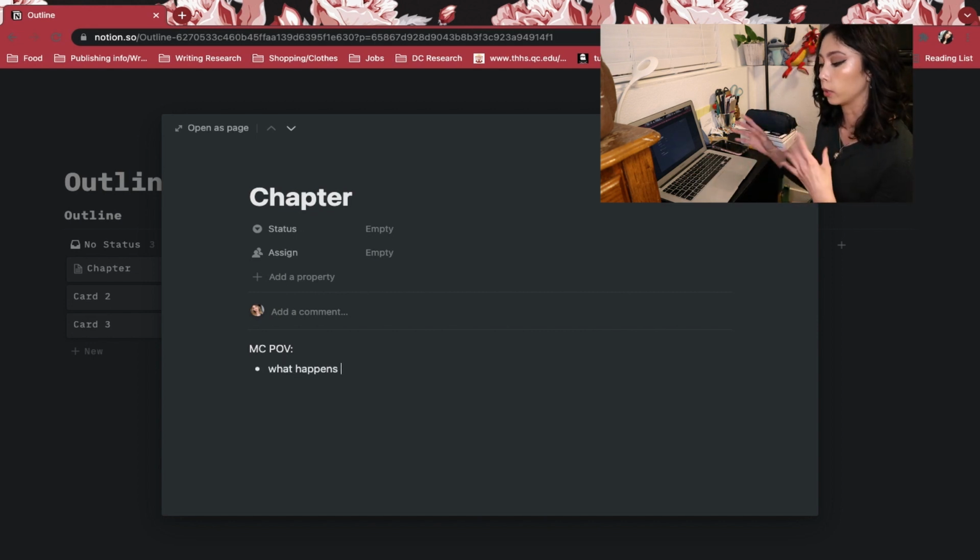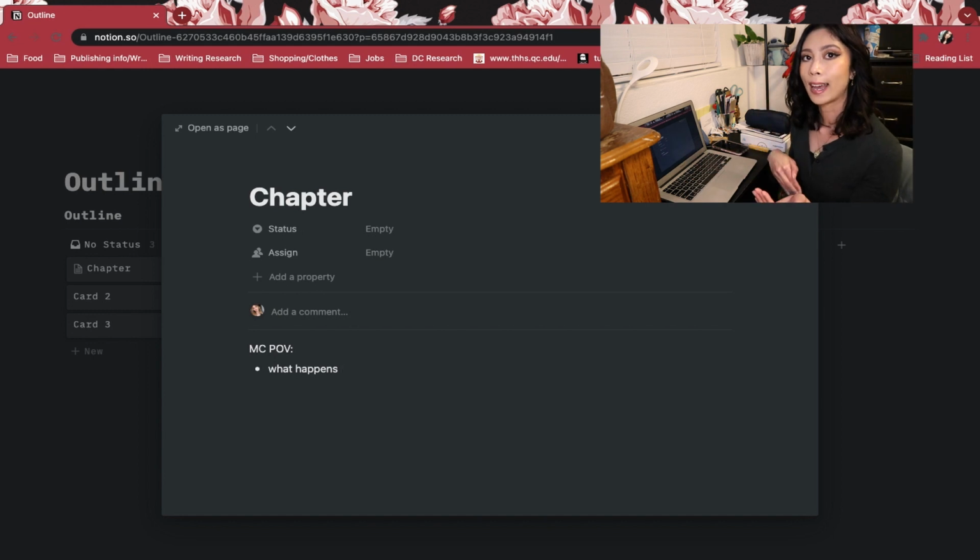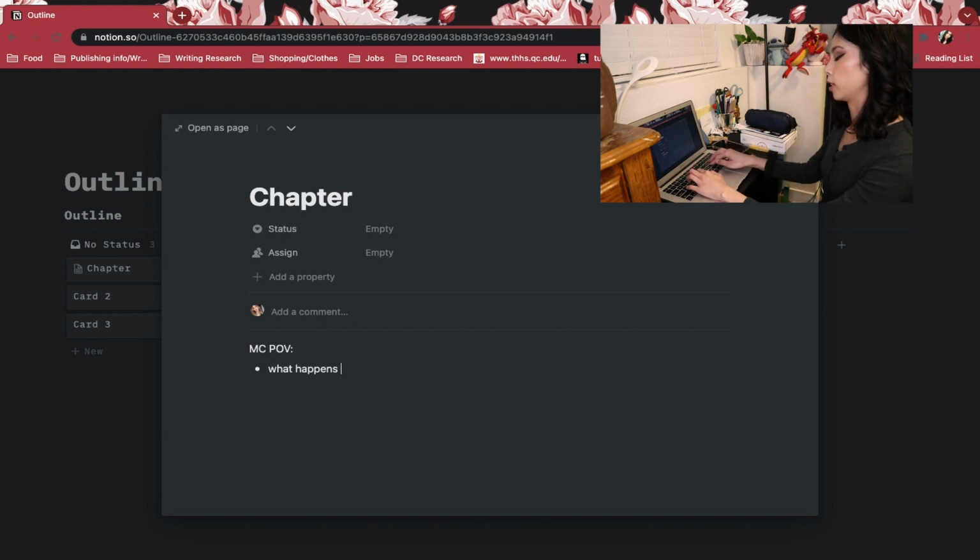I like having everything planned out, which makes sense because I'm like a type B, I guess. B with all the A necessities, but not the A need for control. This basically lets me know what happens in the chapter, how I wanted to break it down, and what exactly the plot points are, like 1, 2, and 3. And then the foreshadowing that I want to happen, and dialogue.